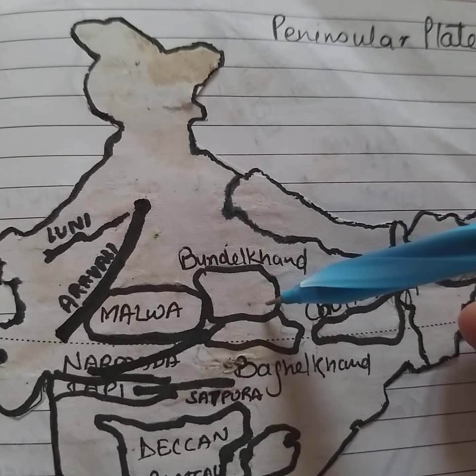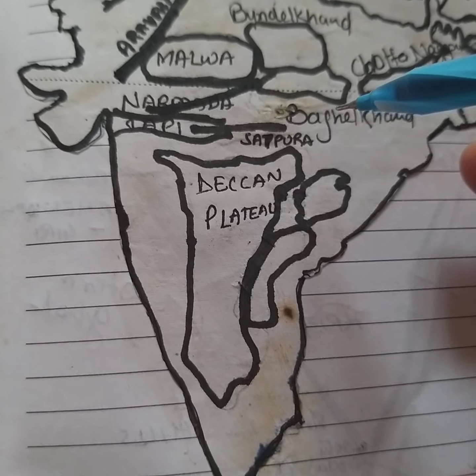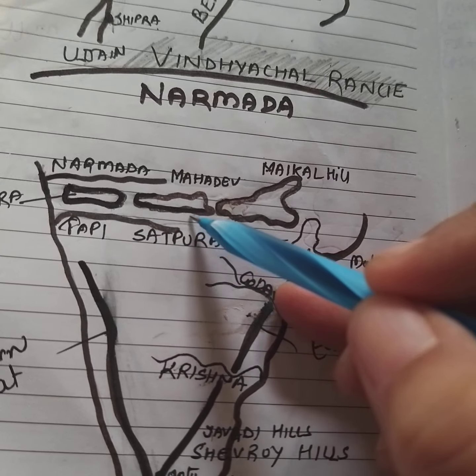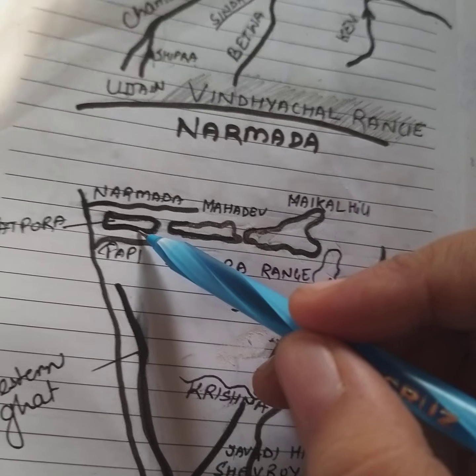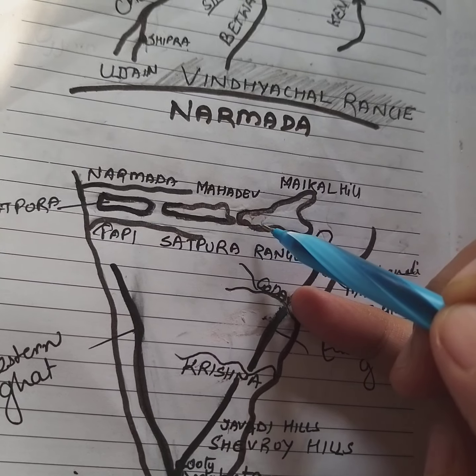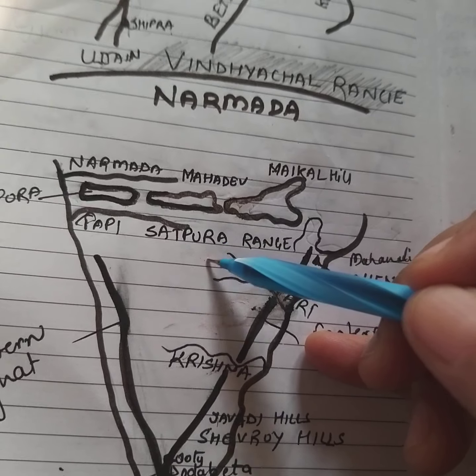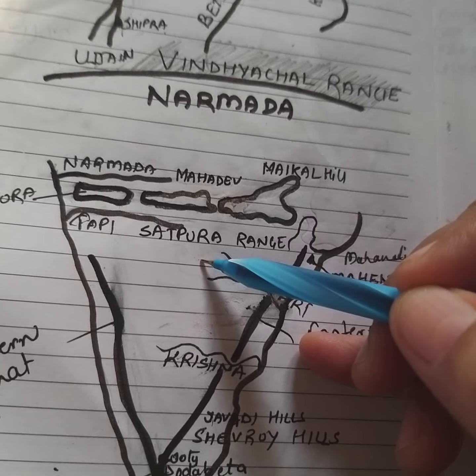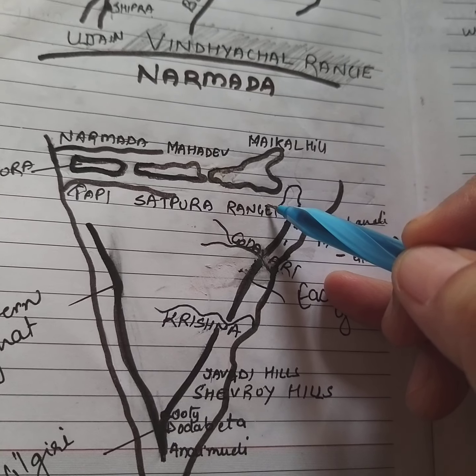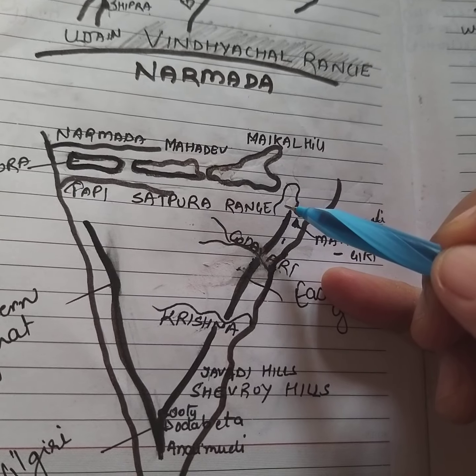Come to the Deccan Plateau. You can see it is a triangular landmass that lies to the south of the river Narmada. Here you can see the Satpura range flanks its broad base in the north. Here you can see the Satpura, the Mahadev and the Maikal hills. It lies north of the Deccan plateau. If we talk about the Maikal range, it is the eastern extension.